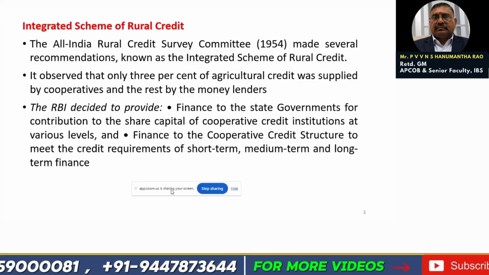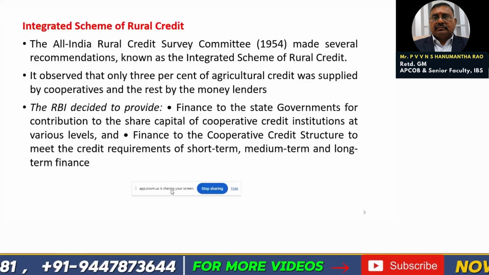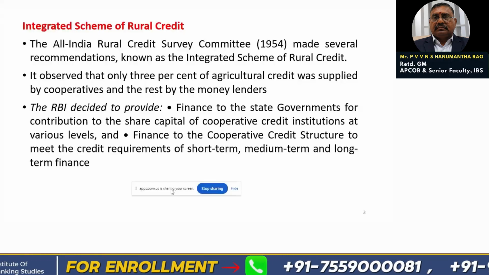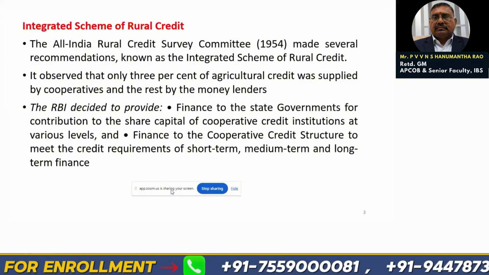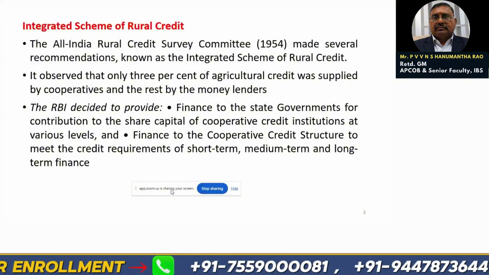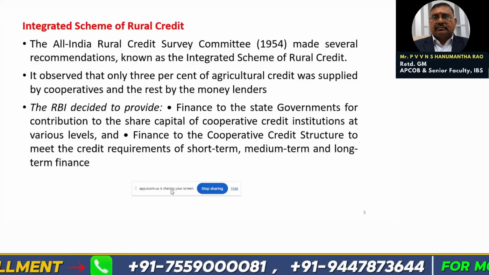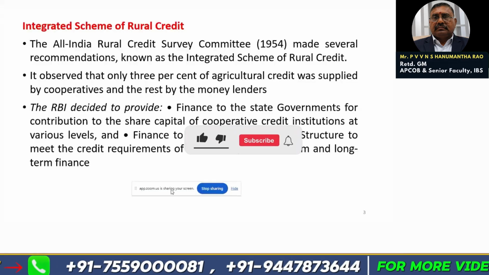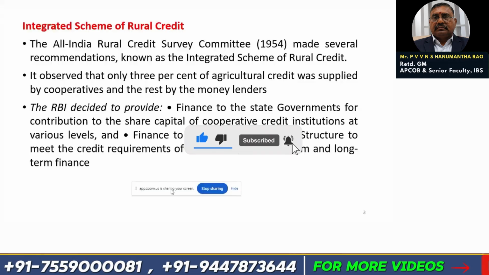Actually, this committee gave a report on the integrated scheme of rural credit. In it they pointed out that only 3% of agricultural credit was supplied by the cooperatives, and the remaining 97% of the people were going to the money lenders in the villages.